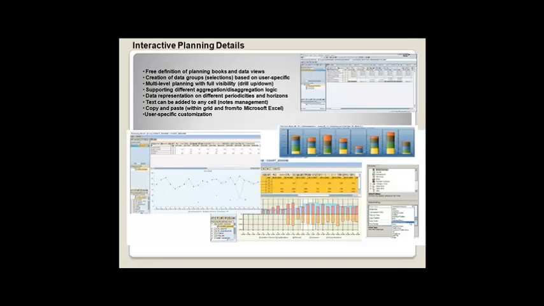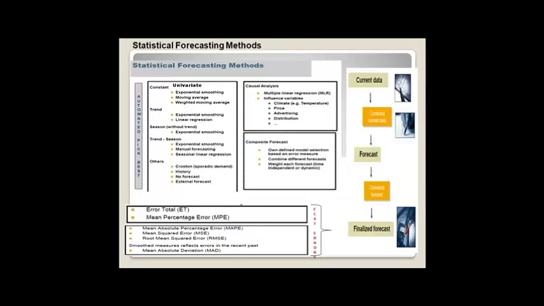Normally people use Excel for forecasting. So it has all Excel features and more advanced features also, so that they don't feel they are working in a different tool. They will always like Excel. So here we have everything as in Excel, so they feel they are using a similar tool.